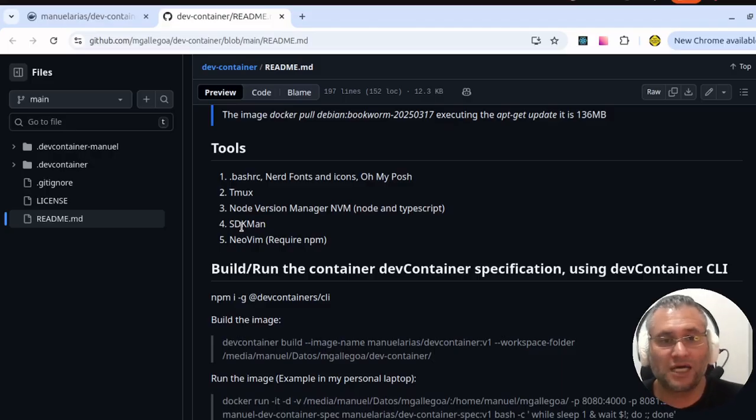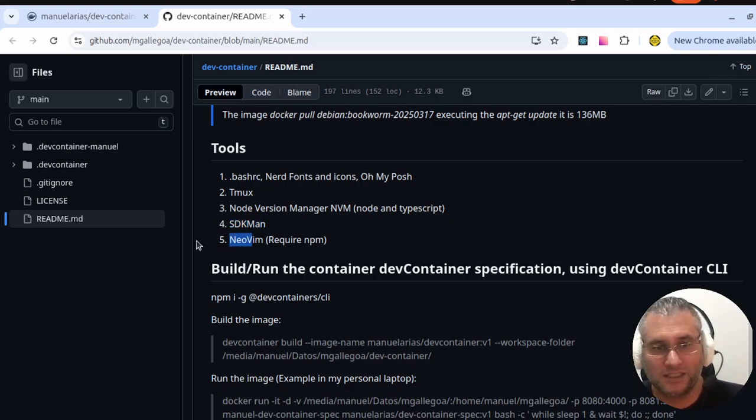For Java projects, I installed SDKMAN. This software allows us to install different versions of Java, so we can work with different Java versions in different projects.